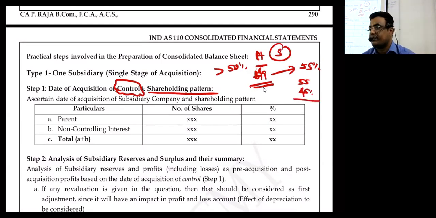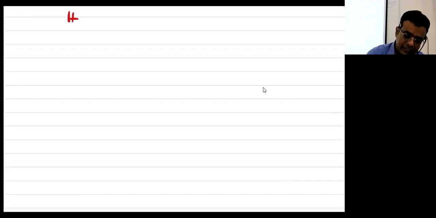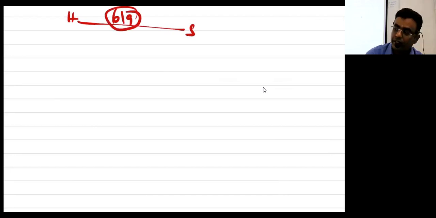I hope you are clear with step number 1. Repeat with me: step number 1, date of acquisition of control and shareholding. Please understand, date of acquisition of control and shareholding. I hope it is clear. Yes or no? H Limited is there. S Limited is there. As we said, on 6th September, 60% of shares is secured.